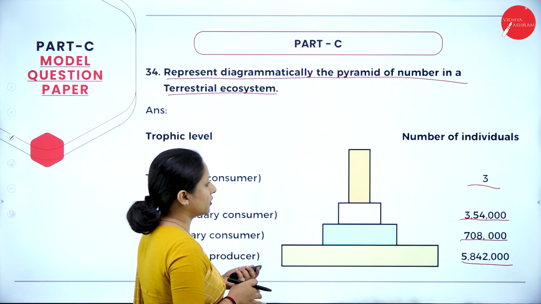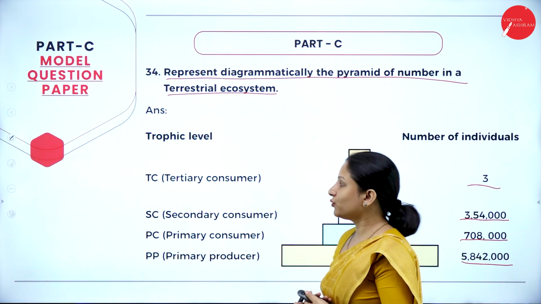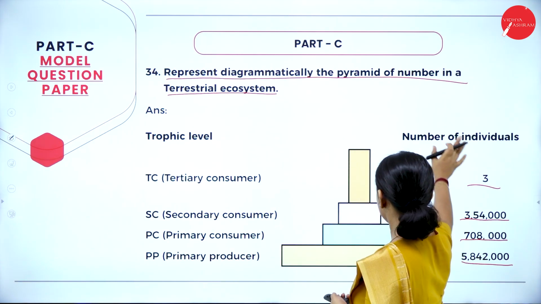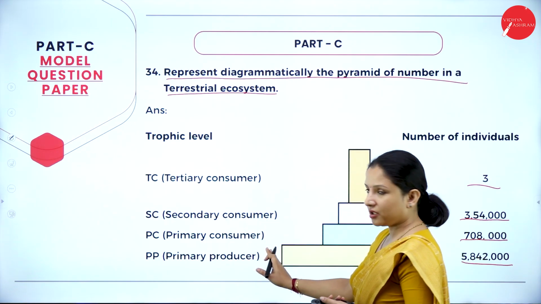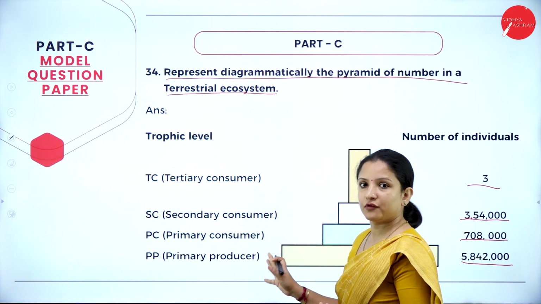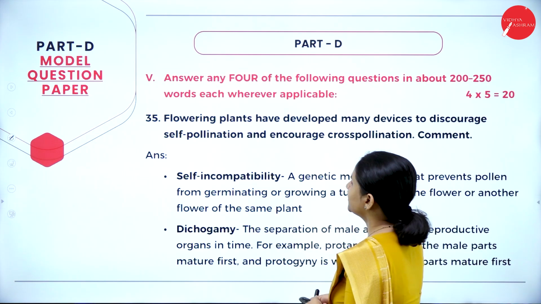So you have to draw this, and some students just draw this and mention the numbers and leave it. No, you have to write the primary producer, the primary consumer, everything needs to be mentioned if you need to get full marks. So this was about part C.